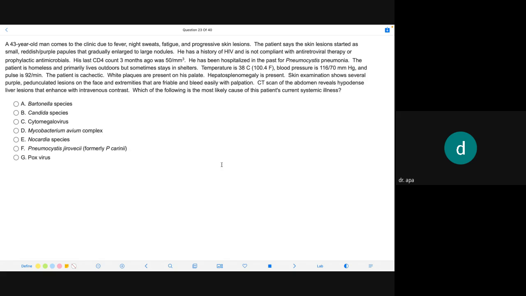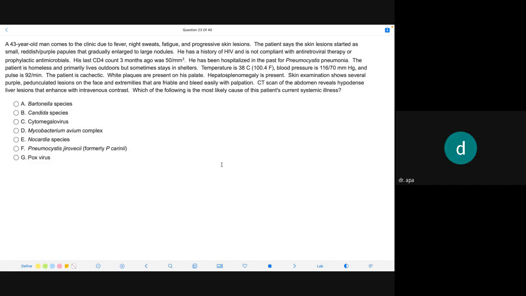The patient is homeless and primarily lives outdoors, but sometimes stays in a shelter. Temperature 38, blood pressure 116/70, and pulse 92. Patient is cachectic, white plaques are present on his palate. Hepatosplenomegaly is present. Skin examination shows several purple pedunculated lesions on the face and extremities that are friable and bleed easily on palpation.